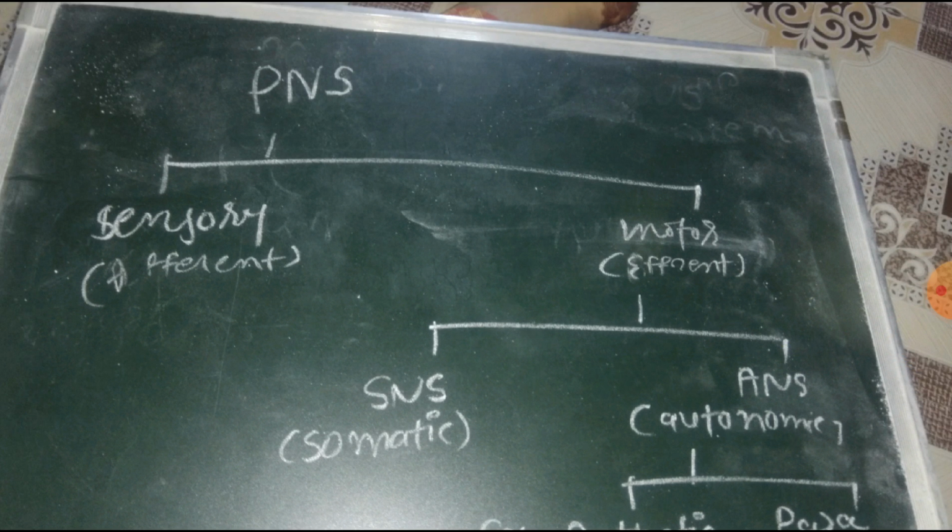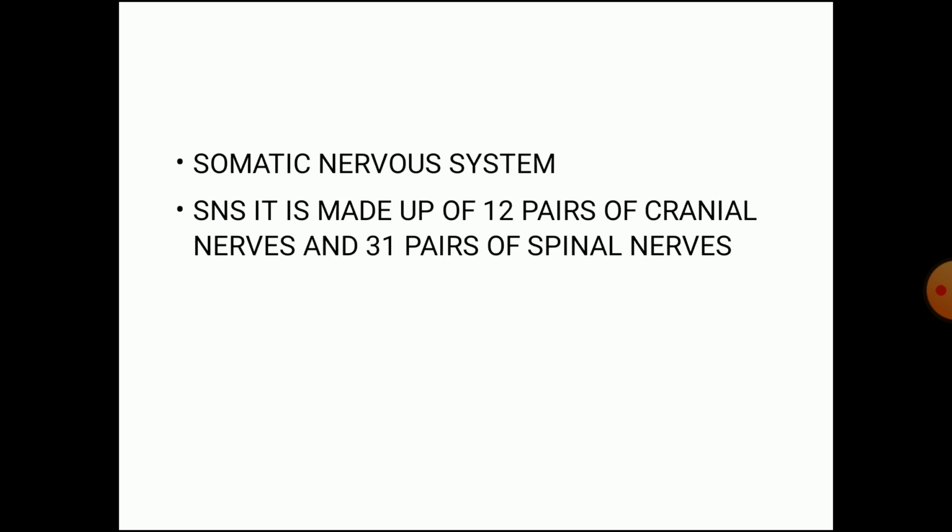Okay, so next is what is somatic nervous system. So basically somatic nervous system, it is made up of 12 pairs of cranial nerves and 31 pairs of spinal nerves. So the cranial nerves and the spinal nerves are the part of peripheral nervous system. This is a very important question. The cranial nerves and the spinal nerves are the part of which system, CNS or PNS? So the answer is PNS.